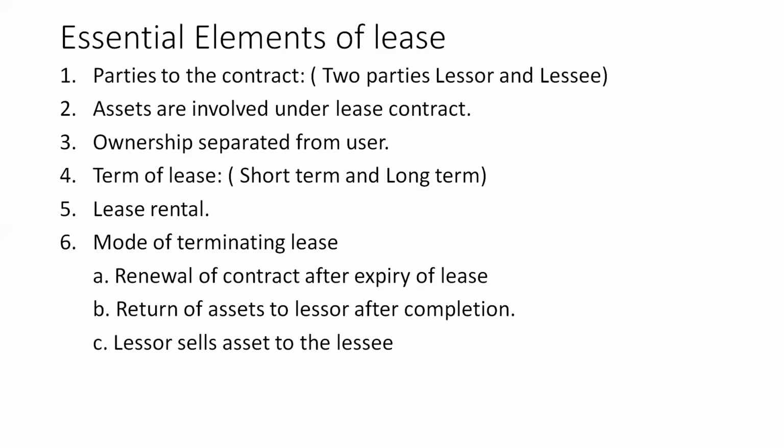The second way of terminating the contract is return of the asset to the lessor after completion. When the contract is completed, you are returning the asset to the owner. The contract will automatically come to an end. The third one is the lessor sells the asset to the lessee. There are certain contracts where, at the end, the lessor may sell the asset to the lessee and recover the basic price of that. That can also be a way of terminating the contract.